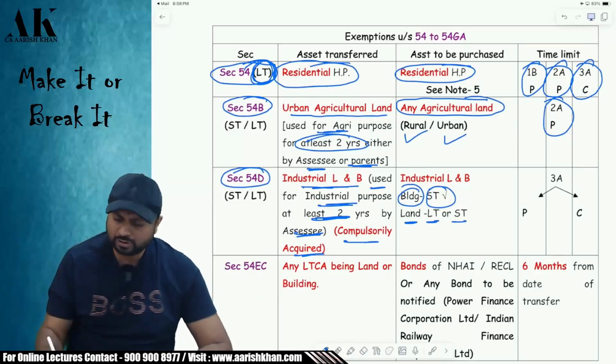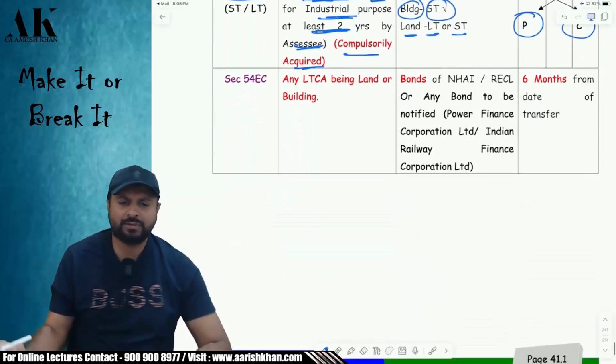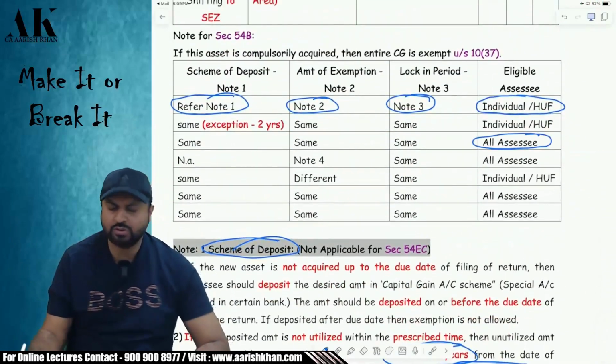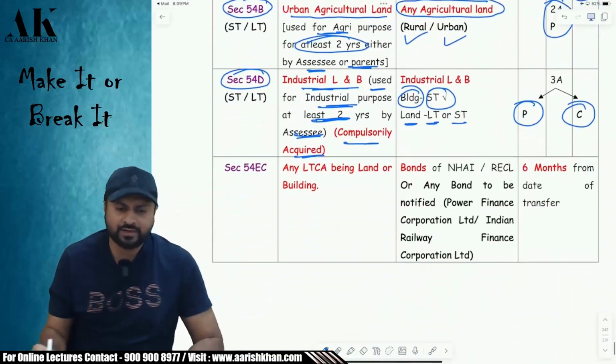In how much time should I purchase or construct? You can purchase within 3 years or construct within 3 years. You have 3 years time. The rest are more or less the same. Just at the end, it is written that this section is available to all the SSCs. Okay. Now coming to the fourth section, which is very important.